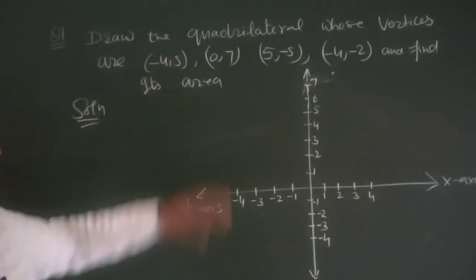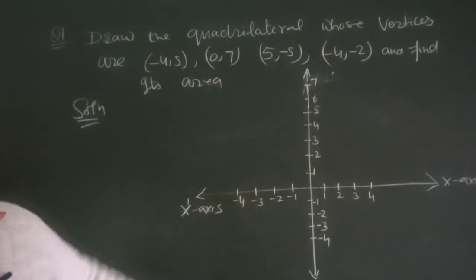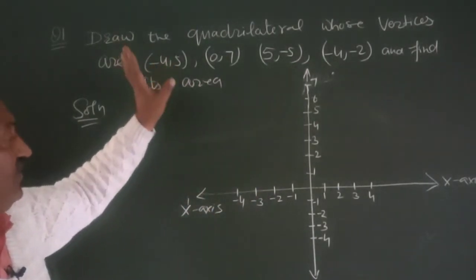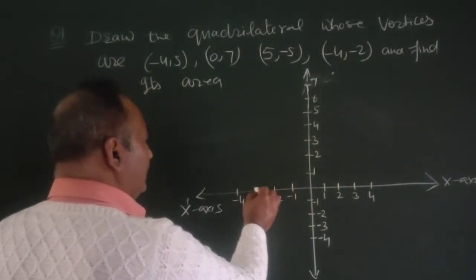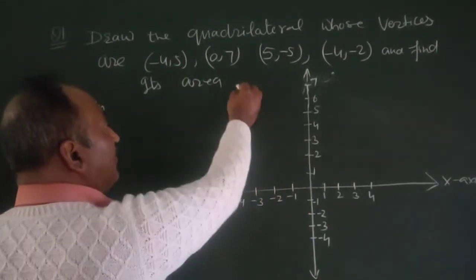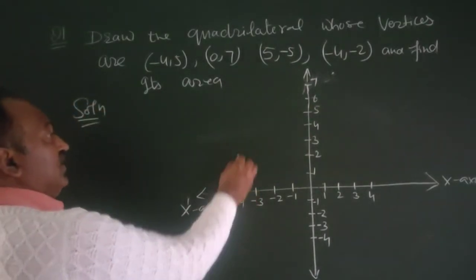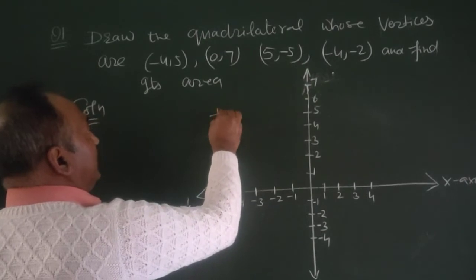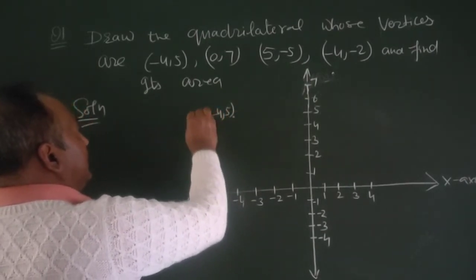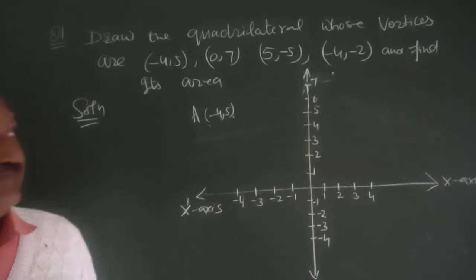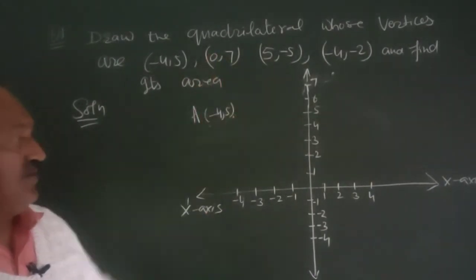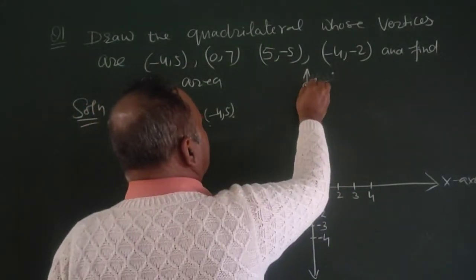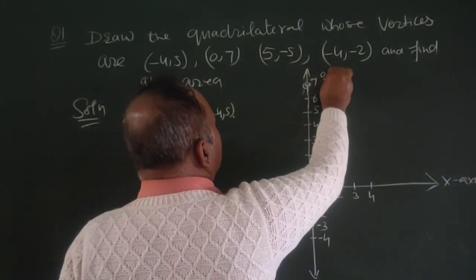Let us draw this rough sketch of this quadrilateral. First point is -4,5. X value -4 and y value 5 above, and taking perpendicular at here and at here, they intersect at this point. The first point is -4,5. Let this be A. 0,7. Value of x is 0 and value of y is 7. This is the point 0,7. This is the point B.